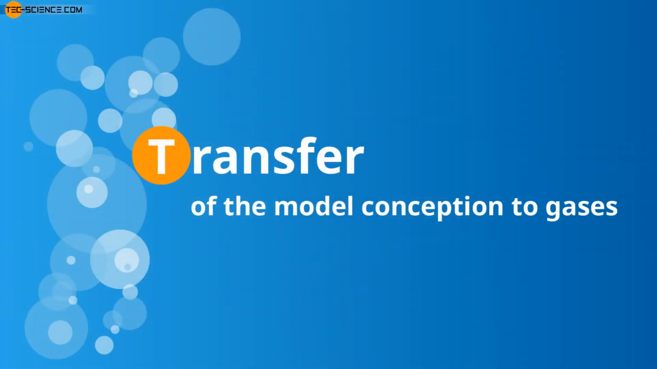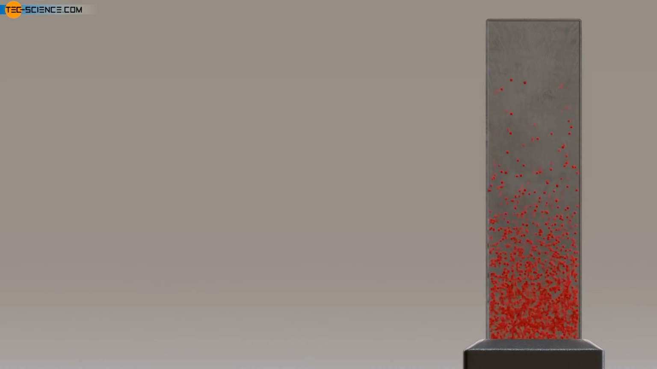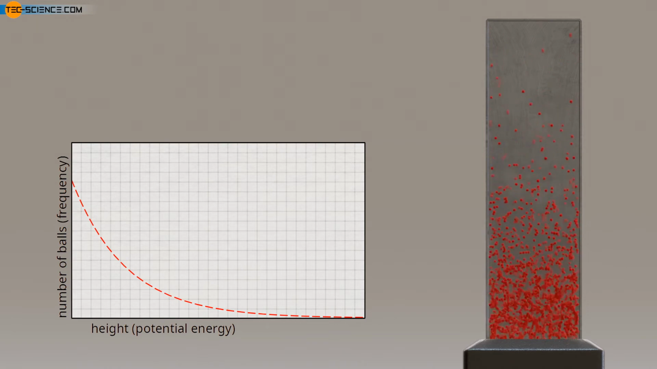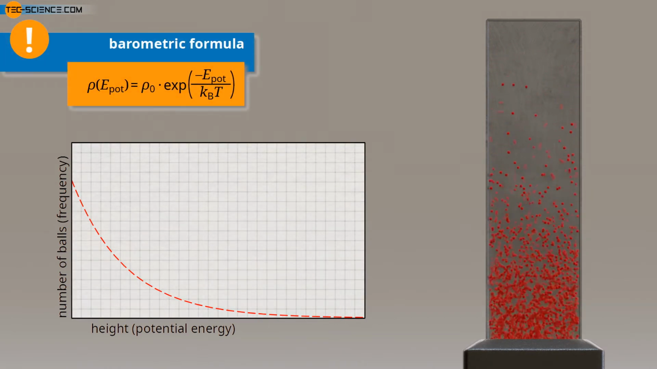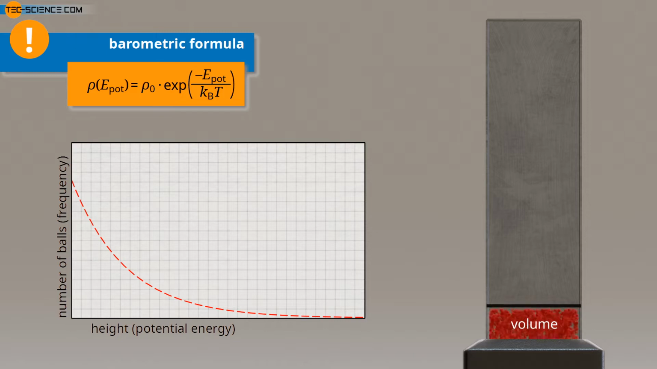Transfer of the model conception to gases. The number of balls registered at the different heights corresponds exactly to the course of the density according to the barometric formula. Thus, the idea behind this whole model conception is the following. Imagine the balls at first in a small volume on reference level, so that the influence of gravity can be neglected. For this we push and thaw a plate into the tube.